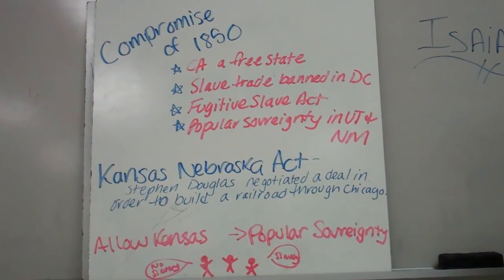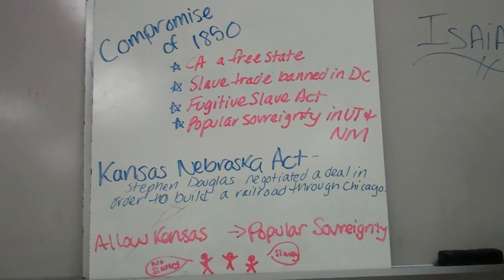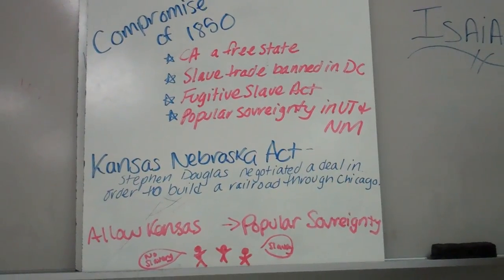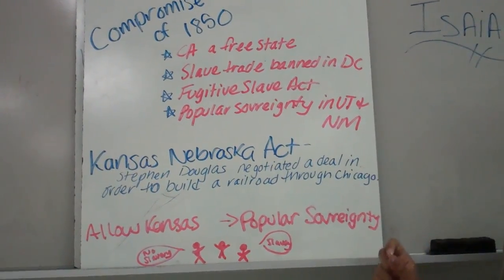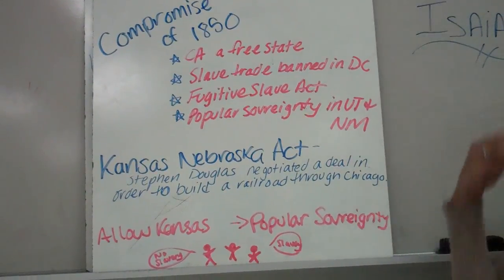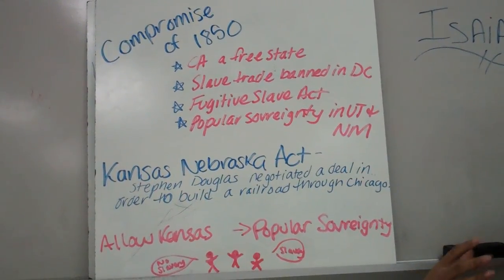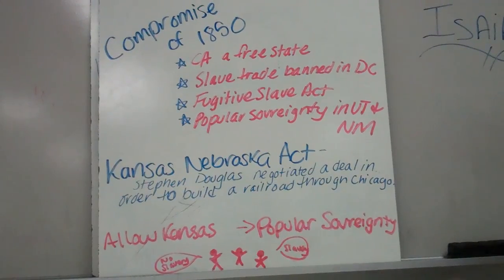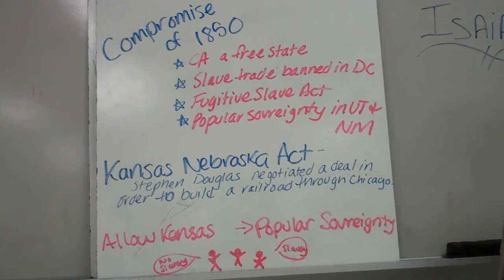Today we're going to continue our discussion on the Compromise of 1850. Let's review the major parts of the Compromise of 1850. To begin, California enters the Union as a free state. Remember, thousands and thousands of people flocked to California during the Gold Rush. The slave trade was banned in D.C.